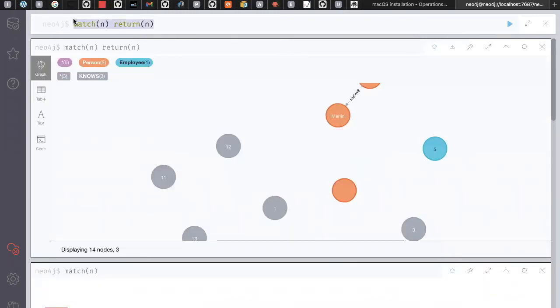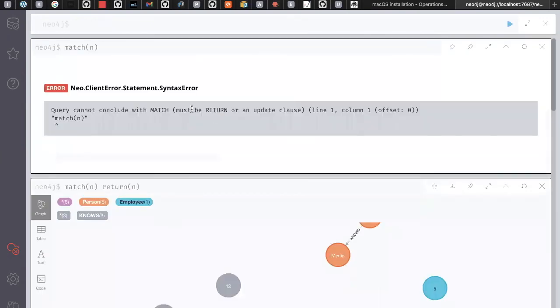Match is nothing but select the n nodes and return n nodes. Simple, right? Select n nodes and return n nodes. If you are not using the return, what will happen? If you go and click this one, you're already getting the instruction clearly: query cannot be concluded with the match. You must write return or update. So the information is very clear now. There are no surprises in this case.